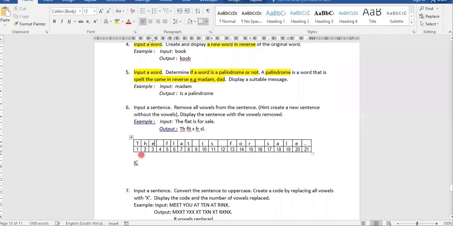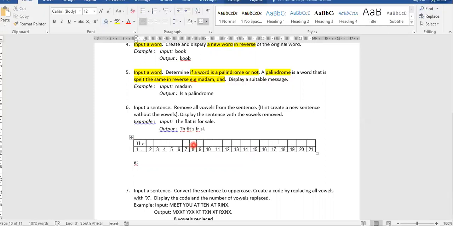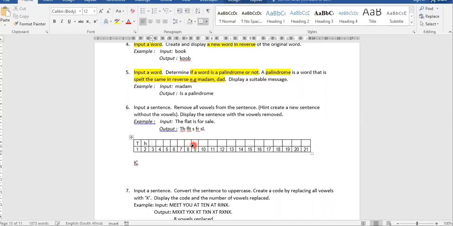Right, there's an explanation. We've got the flat is for sale. Now, if you're removing two consecutive vowels, or if you're deleting any character, the sentence moves up. Although your IC continues increasing, your sentence moves up, which means it does not check one letter because it has moved place. So let's change this to a simple sentence like the cat.